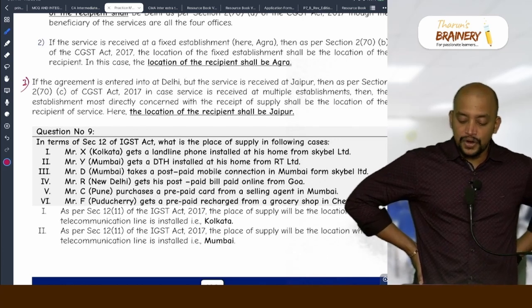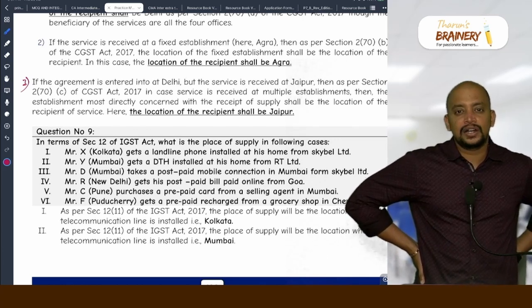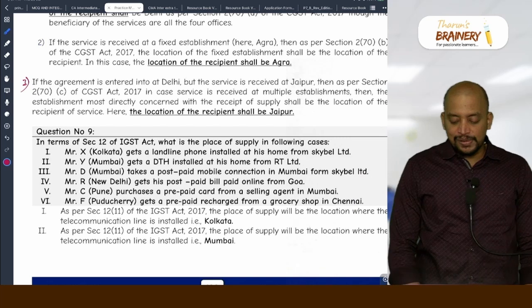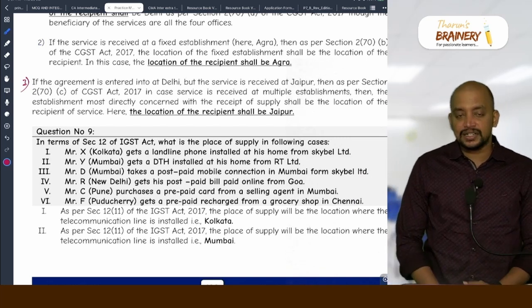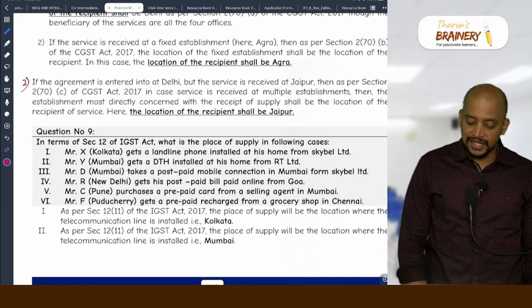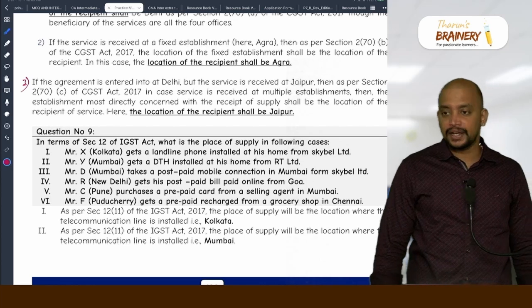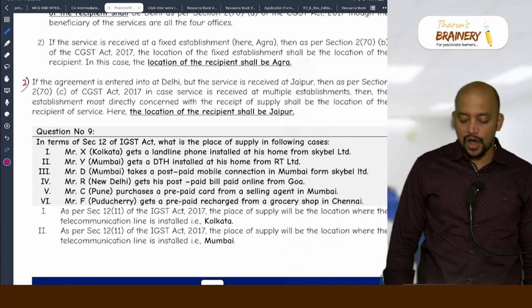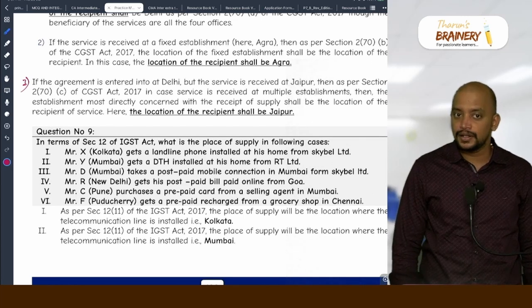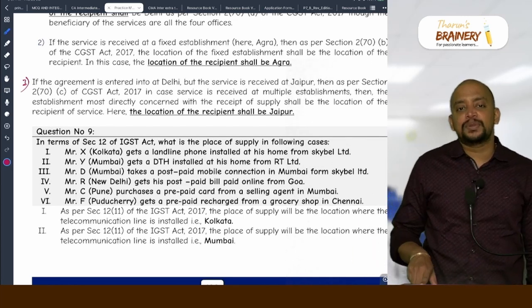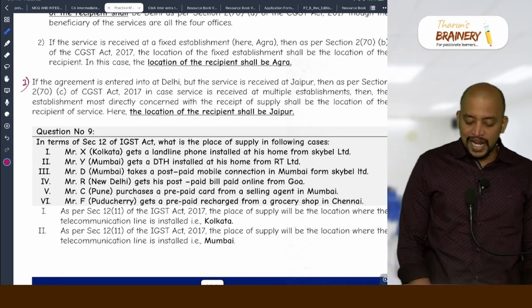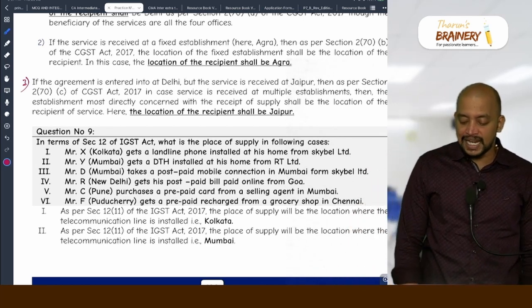Okay. They have not given landline or mobile. DTH means usually it will be a fixed line. Mr. D, Mumbai, takes a postpaid mobile connection in Mumbai from Skybell Limited. Postpaid, billing address. What is the billing address? Mumbai. Then Mr. R, New Delhi, gets his postpaid bill paid online from Goa. Even though paid online, only the billing address will be taken, that is New Delhi. Mr. C, Pune, purchased a prepaid card from a selling agent in Mumbai.